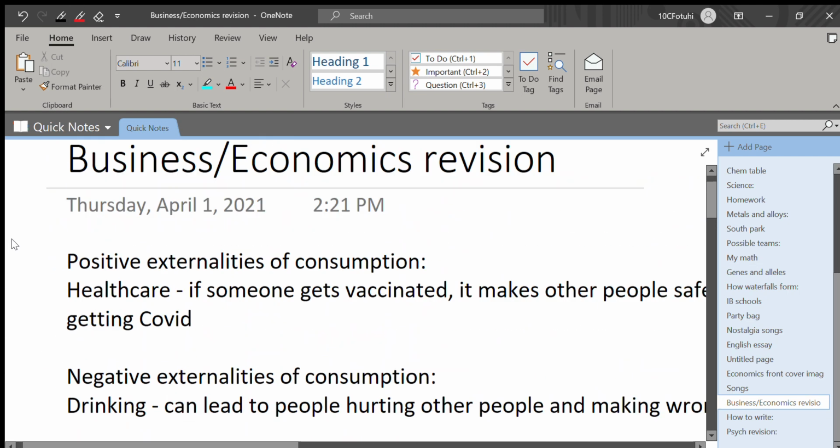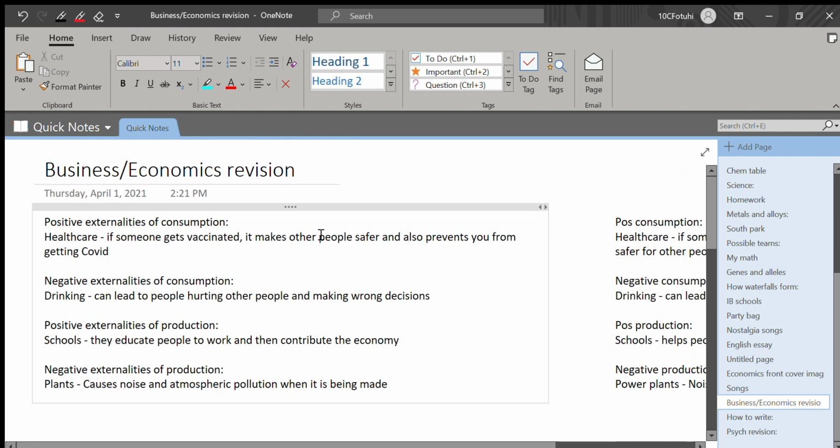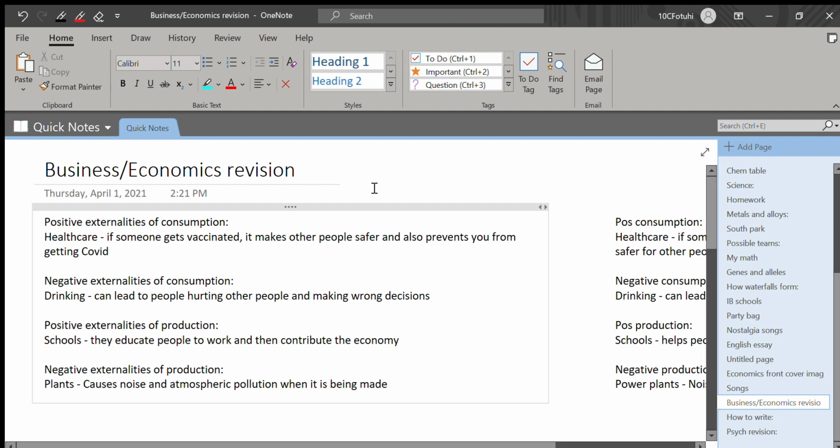So a positive externality of consumption from consumers is healthcare. For example, if someone gets vaccinated, it makes it safer for the people and also prevents you from getting COVID from other people as well. However, there are negative externalities such as drinking, and this can lead to people hurting other people and making wrong decisions, getting into accidents, all those sorts of stuff.